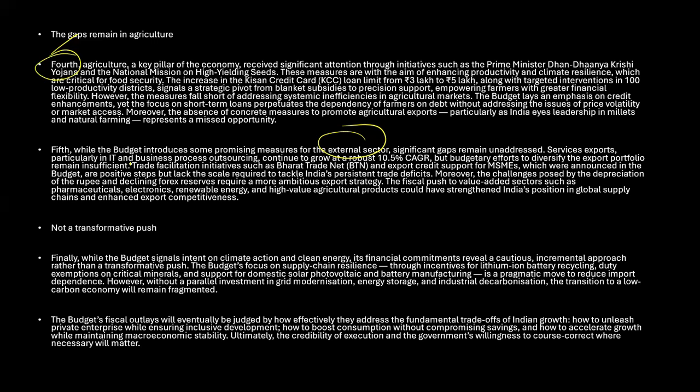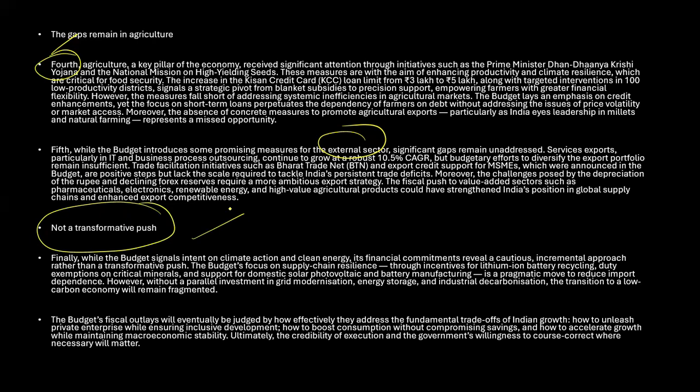Next, we also have to worry about the transformative push, that is climate change action. The budget supports supply chain resilience through incentives for lithium-ion battery recycling, duty exemptions on critical minerals, and domestic PV and battery manufacturing.